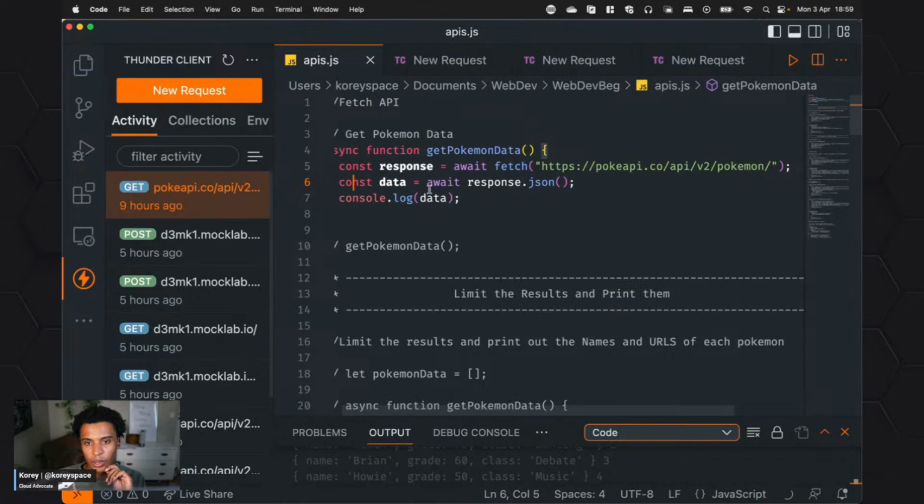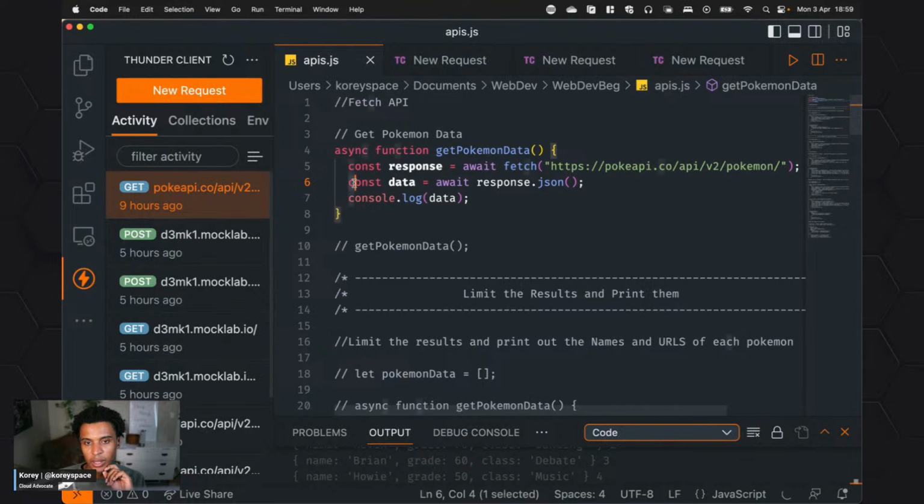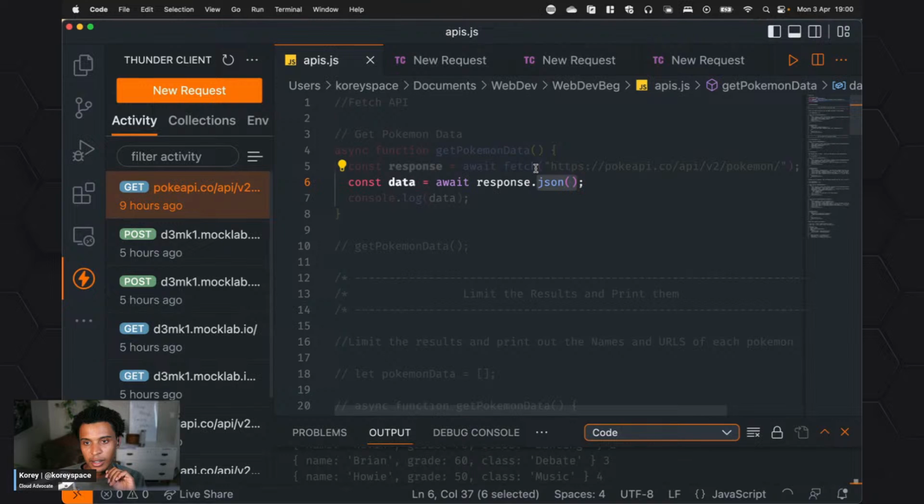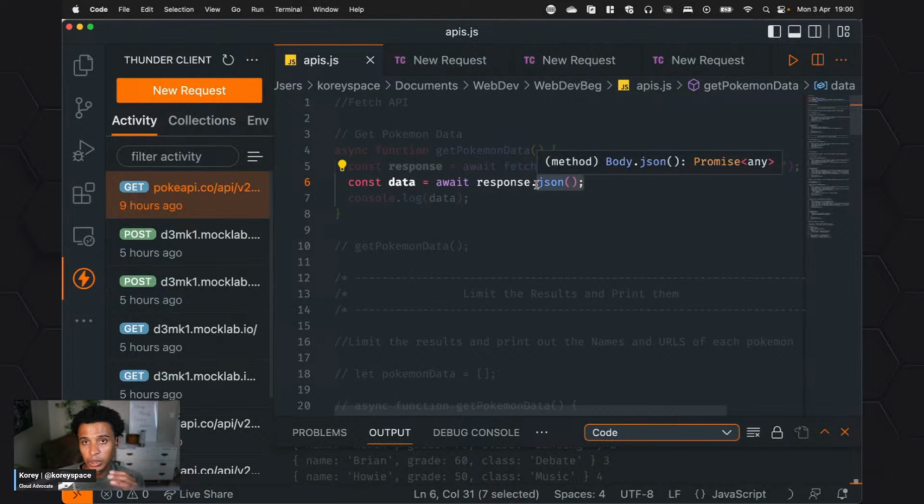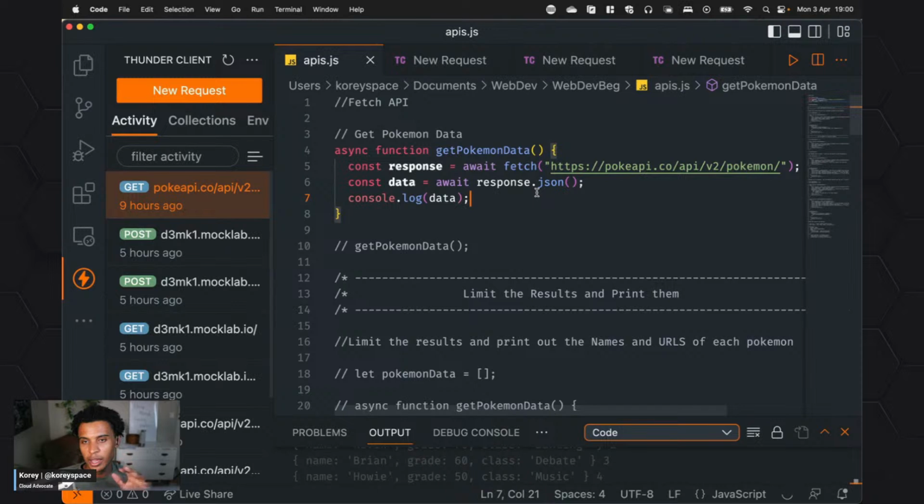And then also we're going to wait because we're going to take this variable data and the response, and call the JSON method. Even though it says JSON, it is converting this JSON, which we get back, into a JavaScript object that we can use later on to do all the object methods that we've talked about in this course.